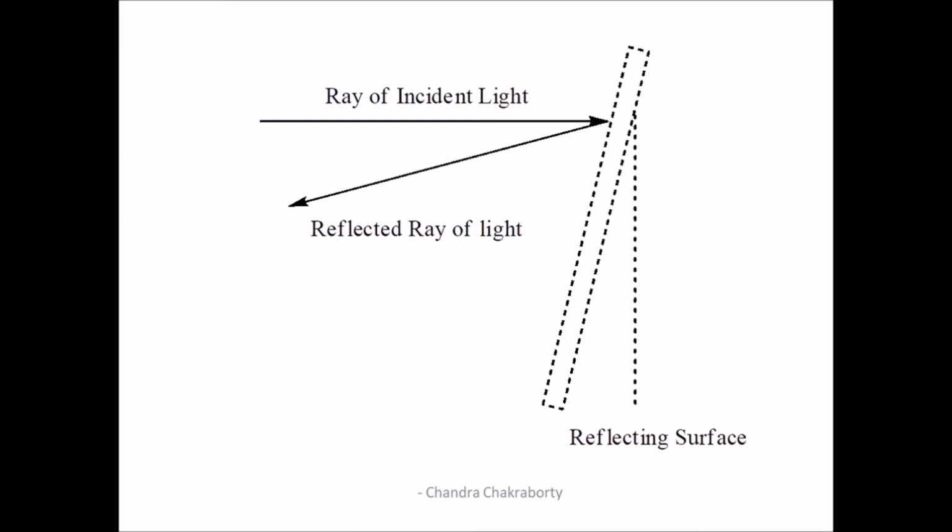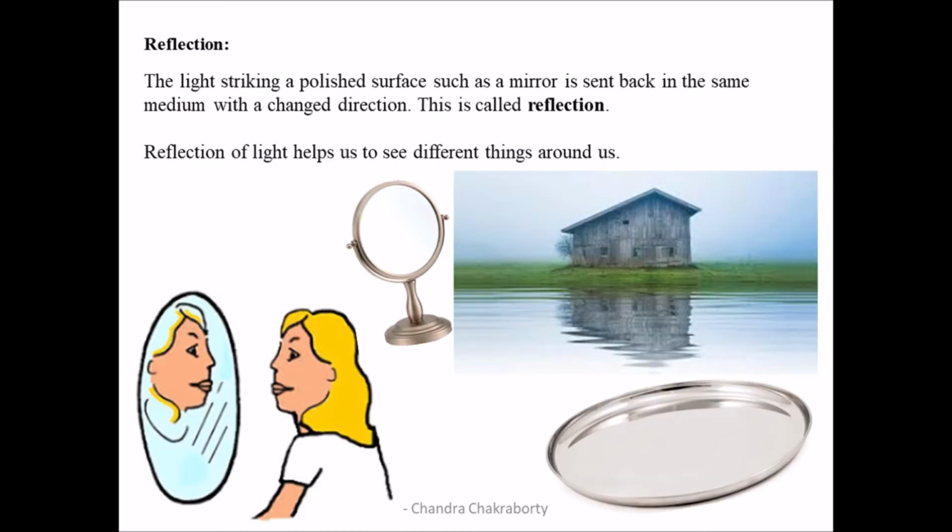Now, let's consider that a ray of light strikes or hits a reflecting surface. What would happen? What do you think? What would happen if a ray of incident light strikes a reflecting surface? Obviously, the light will get sent back in a different direction in the same medium, right? So this phenomenon is called reflection.